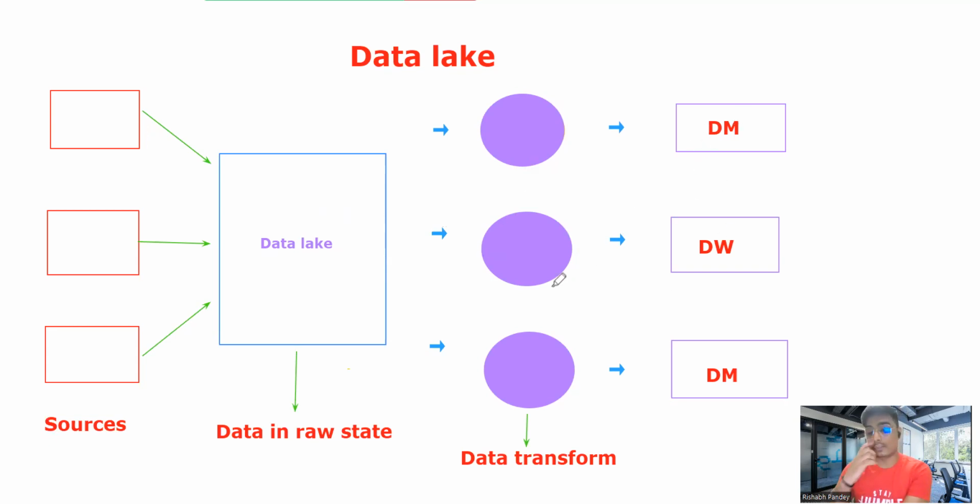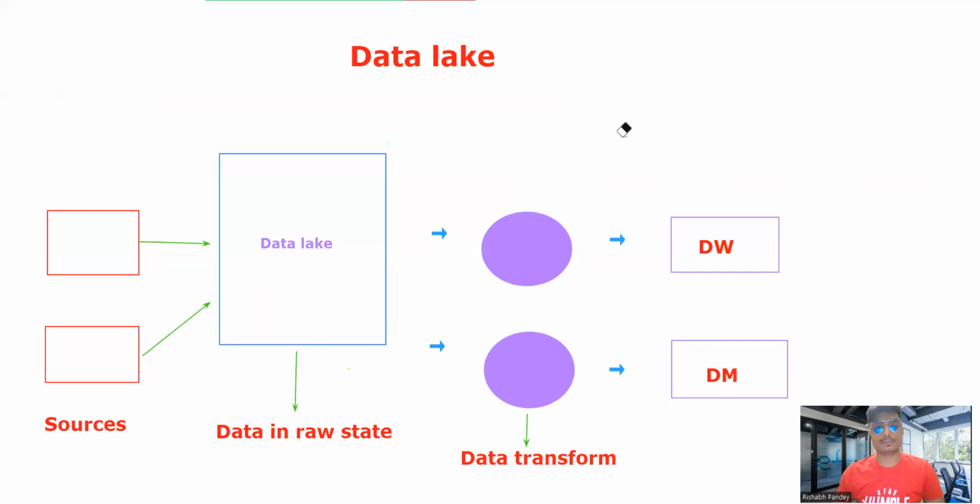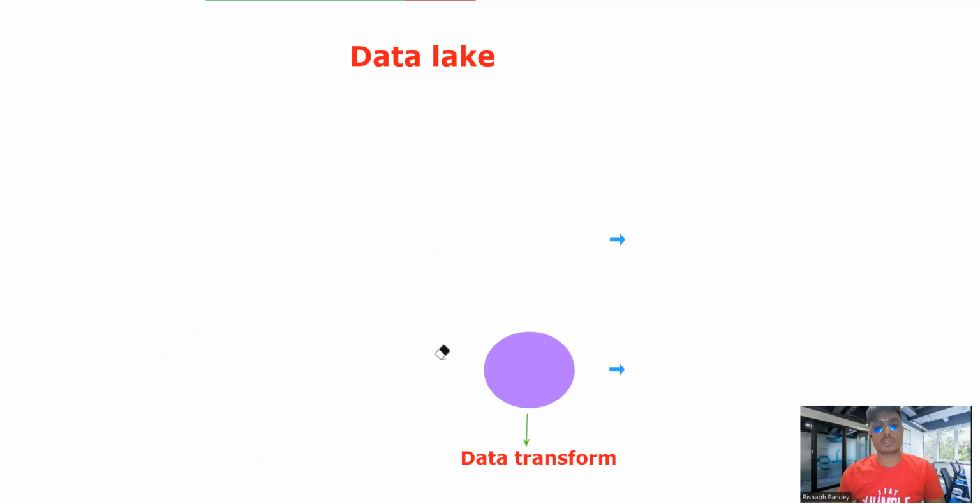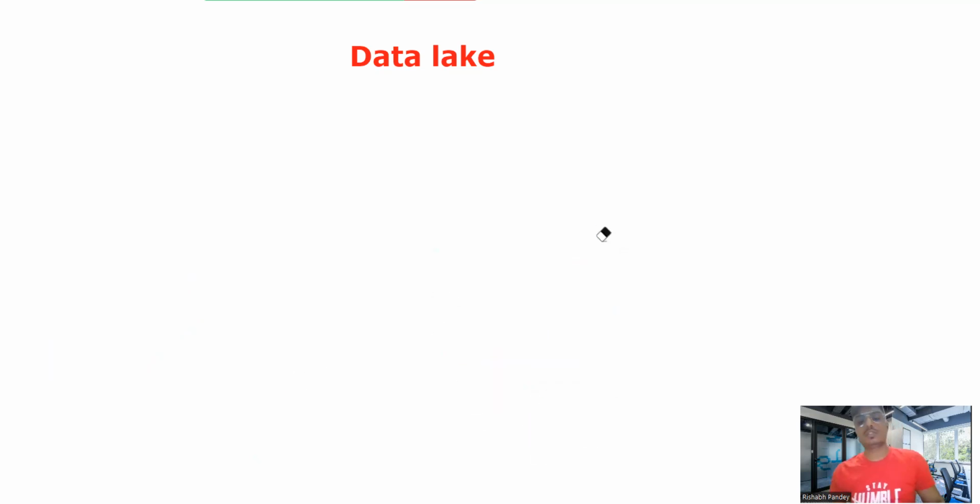Like whether we want to store data into a data warehouse, or whether we want to flow data from or transform it via ETL to a data mart or anything. So basically, I told you about data lake and I told you about data warehouse also, right? And the last part is about data lake house, right? So basically this data lake house is nothing, just let's suppose data lake.